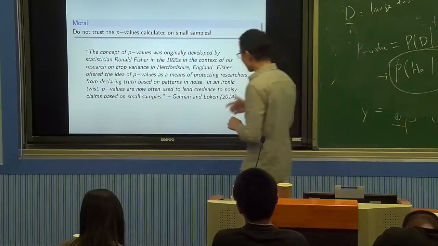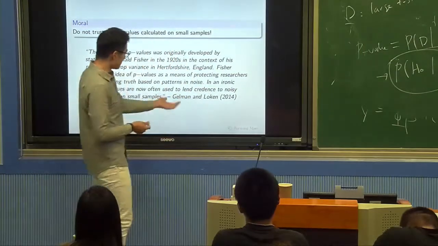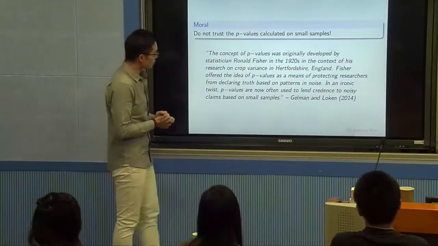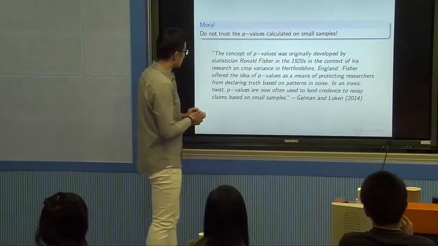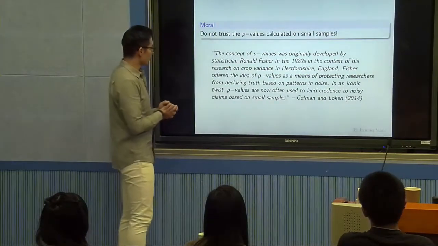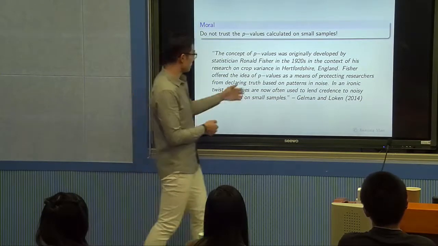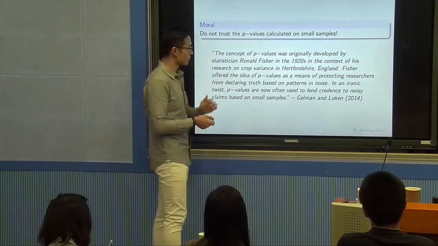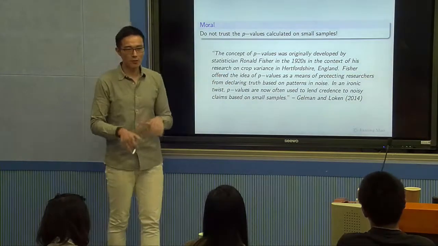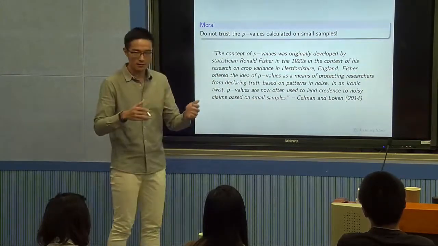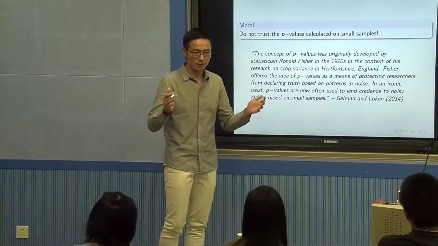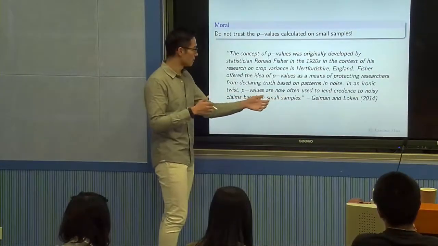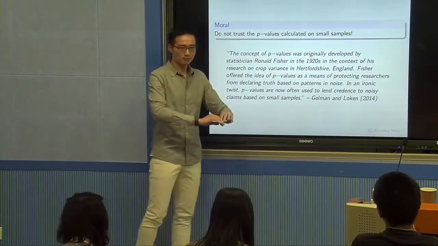And here's a lovely quote by Gelman and his co-author Loken. It says the concept of the p-value was originally developed by Ronald Fisher in the 1920s as a means to protect researchers from declaring truth based on patterns in noise.